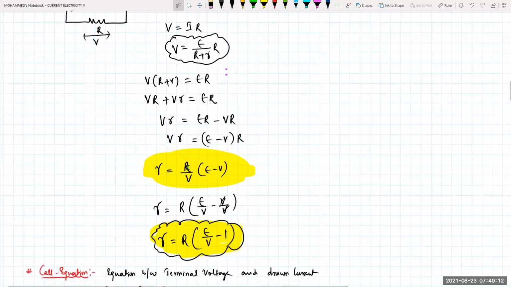So small r will be equal to capital R by capital V into (E minus V). This is the internal resistance of the cell. Or else I can even write it by taking V inside: small r is equal to capital R into (E by V minus V by V), and V by V gets cancelled. So the internal resistance of the cell is capital R into (E minus V) divided by V.